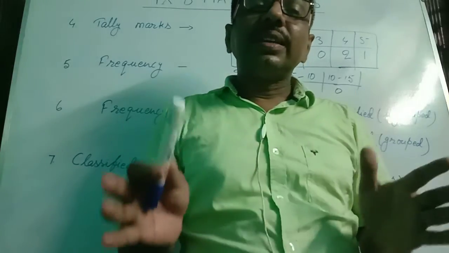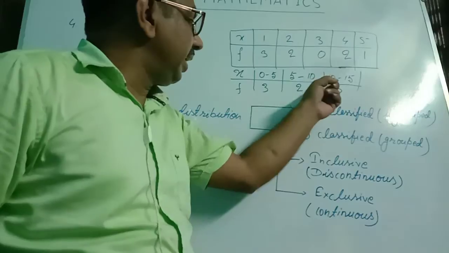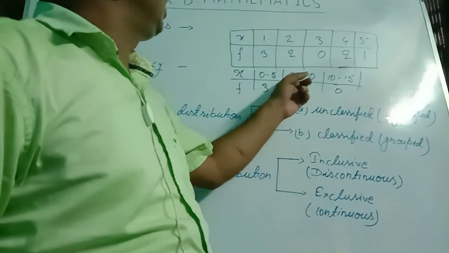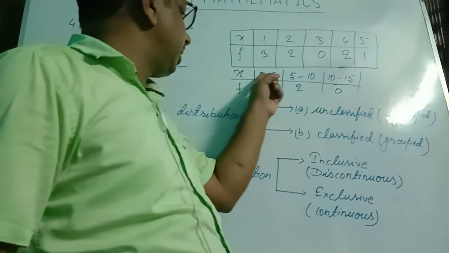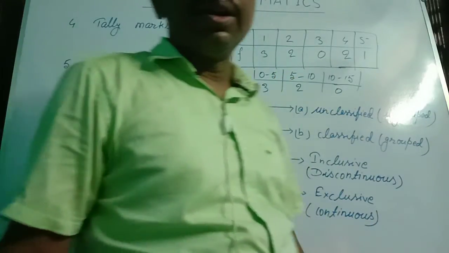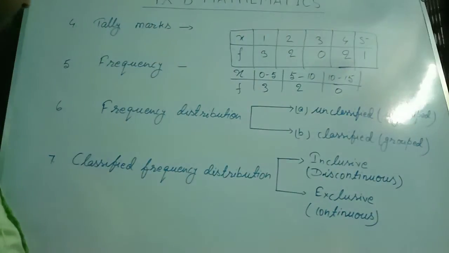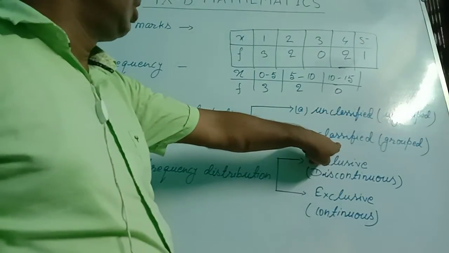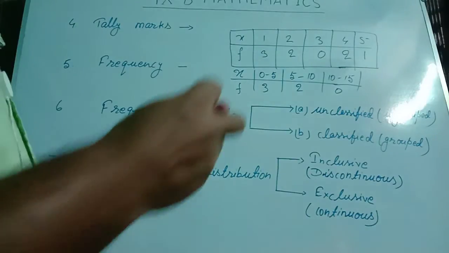And if variates are arranged or grouped, then it is called a classified or grouped frequency distribution. Now, I want to say this again: classified frequency distribution is divided into two parts, inclusive and exclusive. What are these two? We will see.